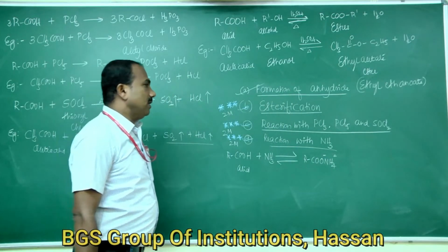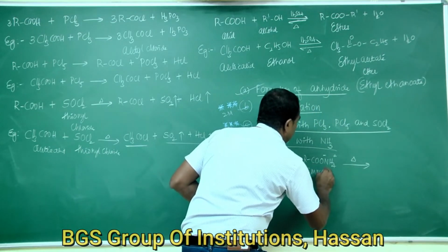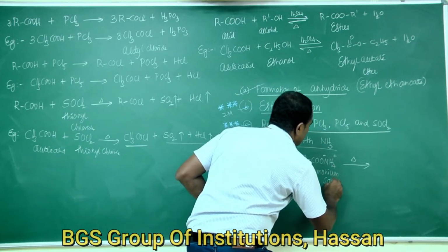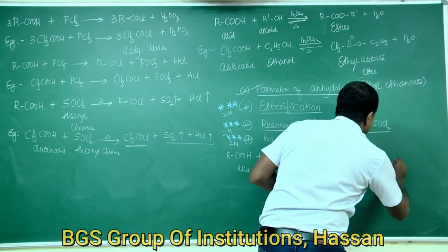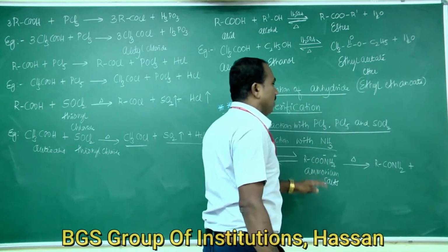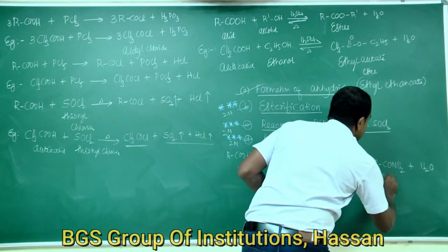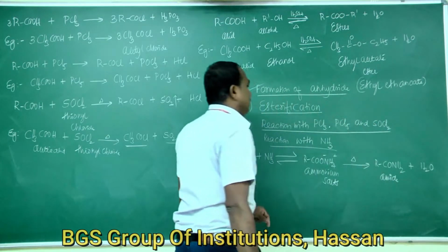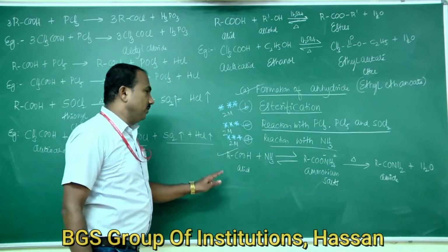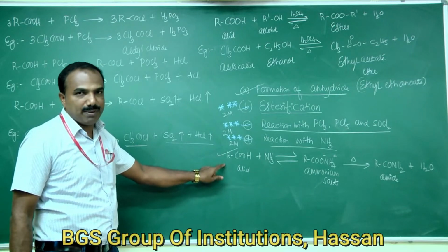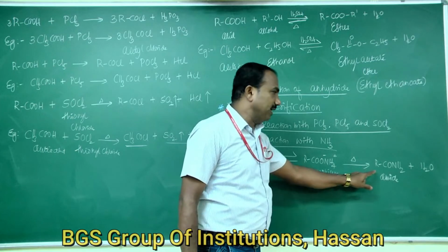RCOO minus NH4 plus, this is the ammonium salt. This, on strong heating, gives amides: RCONH2 plus H2O. So this is the general reaction. You have to understand this reaction. This is very important. Carboxylic acids on reacting with ammonia form ammonium salts. These, on further strong heating, give amides.